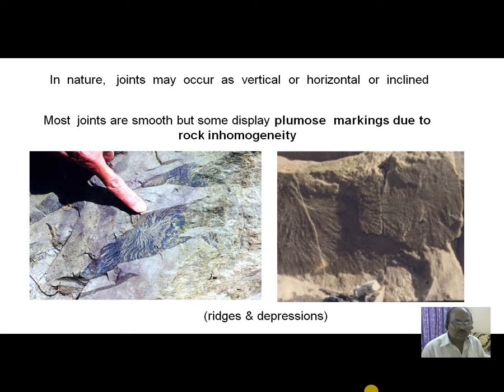Most of the joints are smooth, but sometimes a few joints display plumose structure or plumose markings. Plumose markings are due to rock inhomogeneity, that means the composition is not uniform. So these are the plumose markings, that means there are some ridges and depressions. This happens in case the rock has an inhomogeneous character.